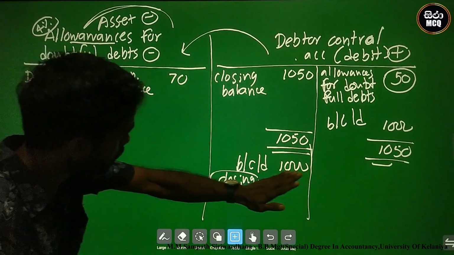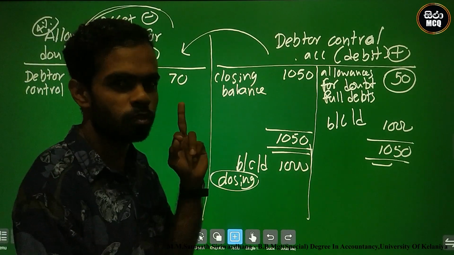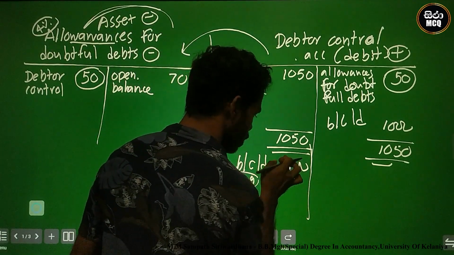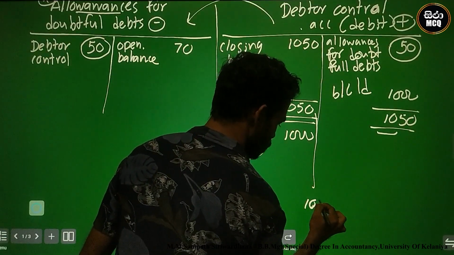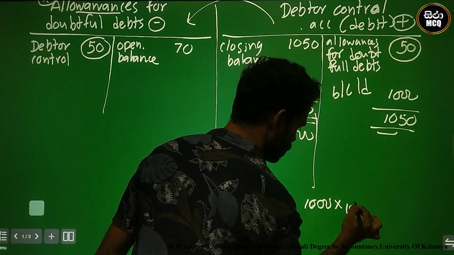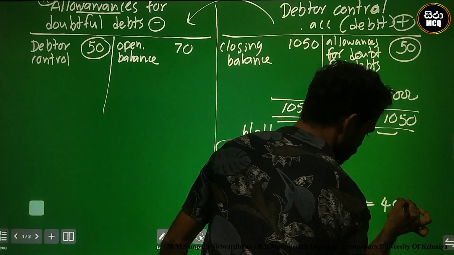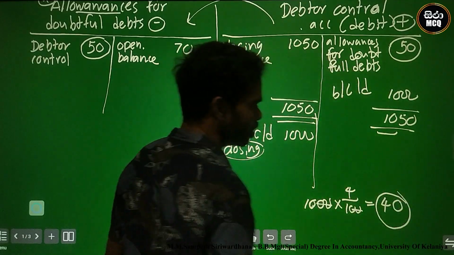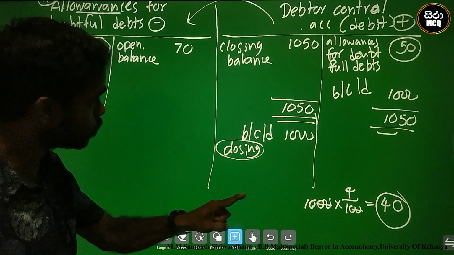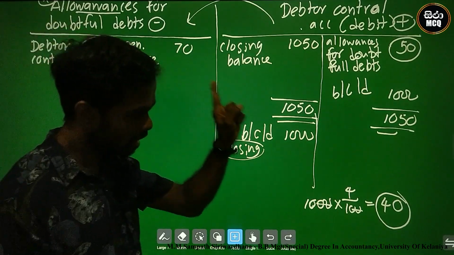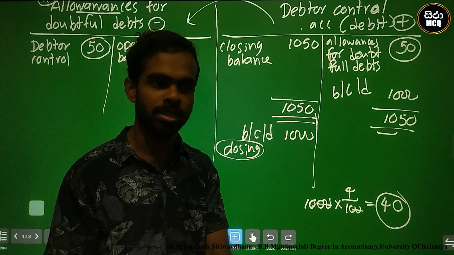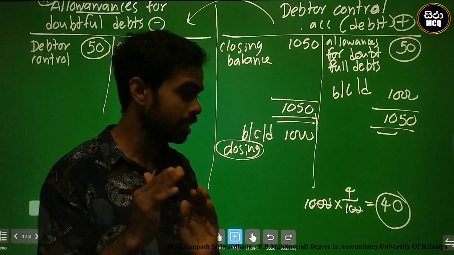This is the allowances account. Allowances created at 4%. What is the 4%? 1000 at 4% is 40, meaning the closing allowances for unhappy persons of this account. Allowances means unhappy persons as at closing.